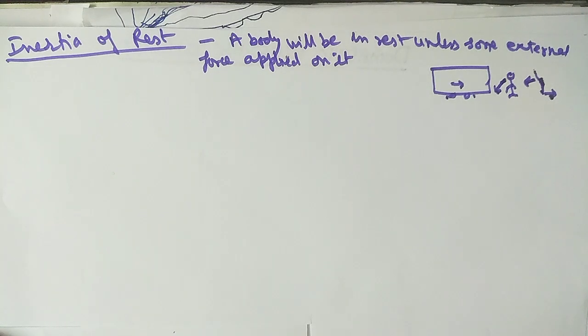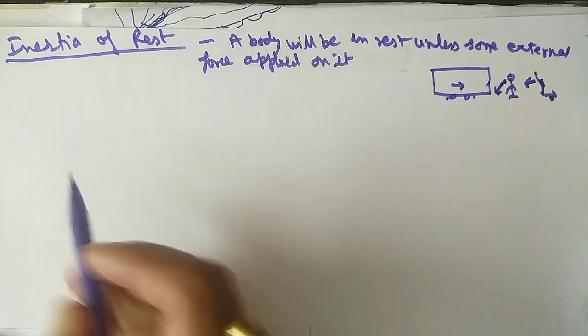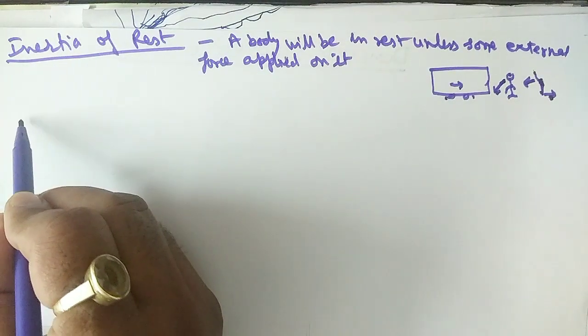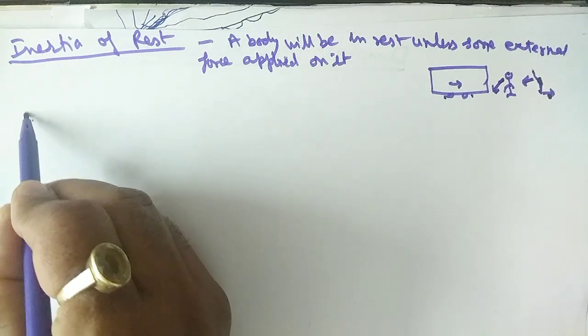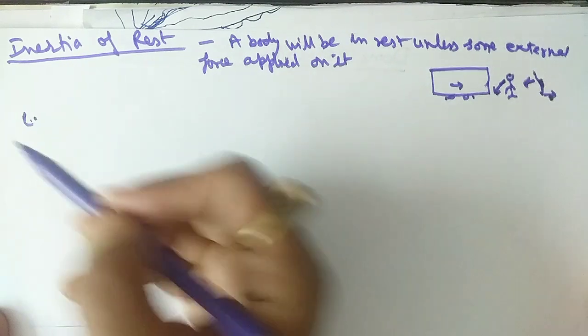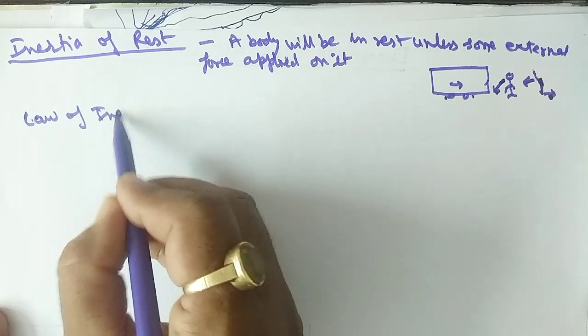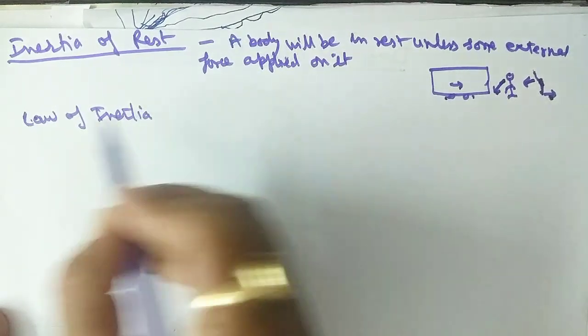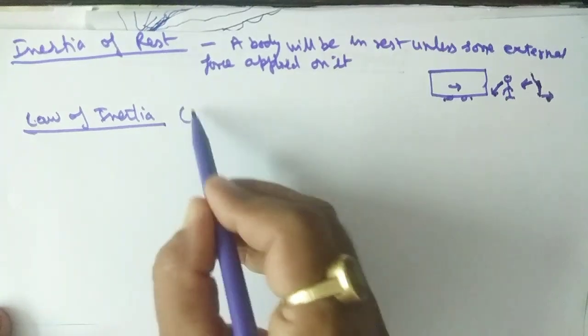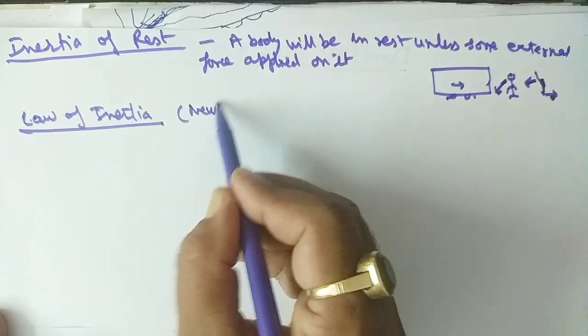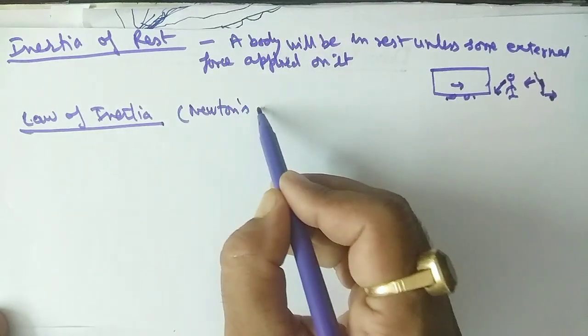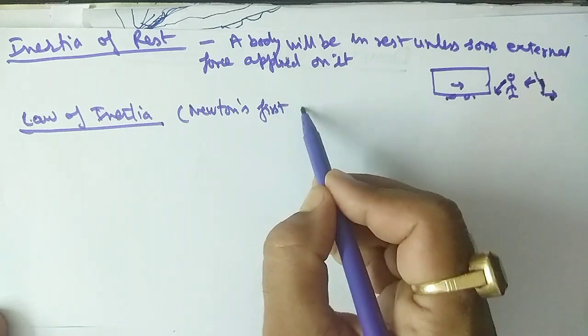If we join these two, rest and motion, we can give one more law, which is known as the law of inertia. The same law is known as Newton's first law of motion.